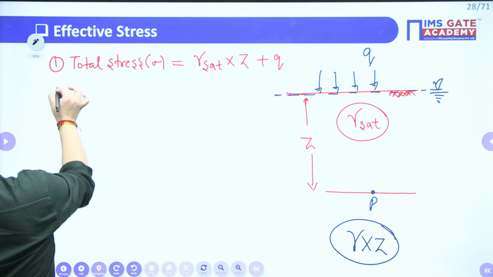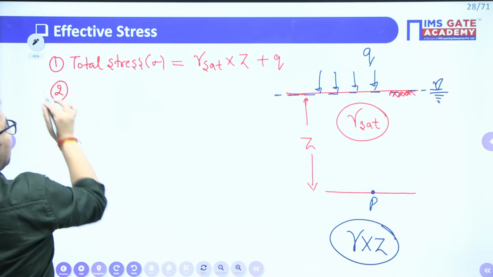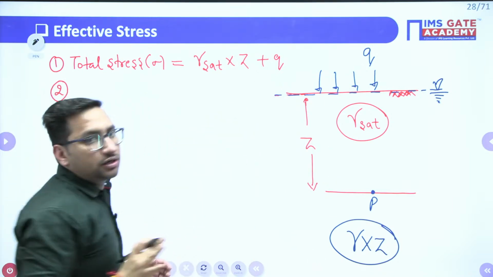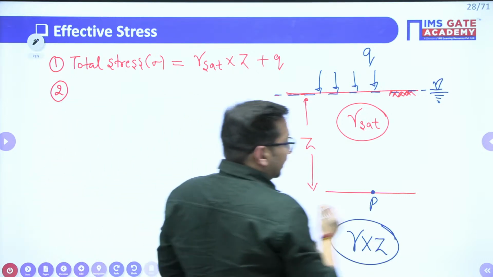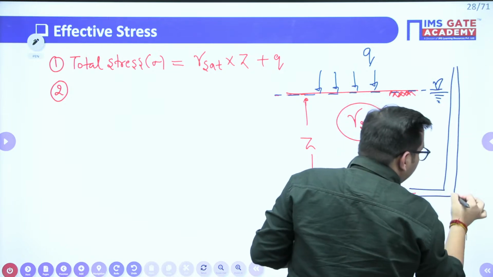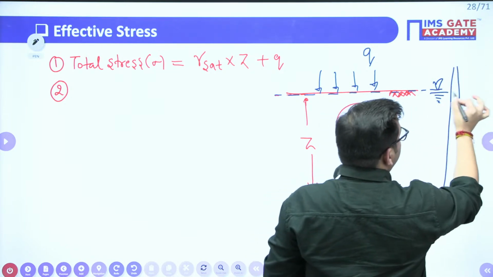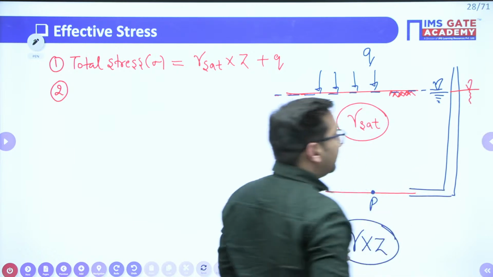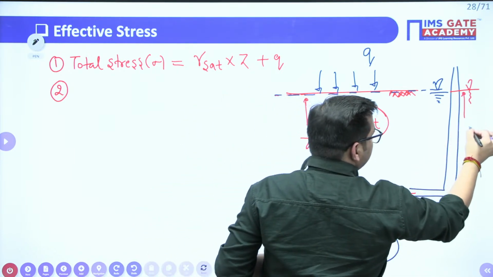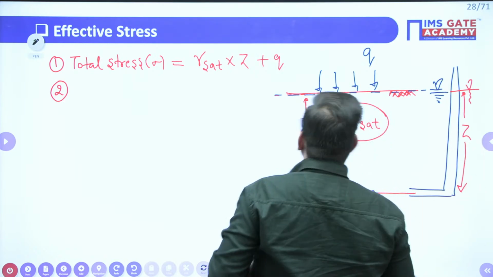Similarly, if I want to find out what is the stress value at that particular point only due to the weight of water. Now, if I insert a piezometer here, the water is going to rise up to this particular level, right? It means this is nothing but Z value. It means water is available up to this particular depth.